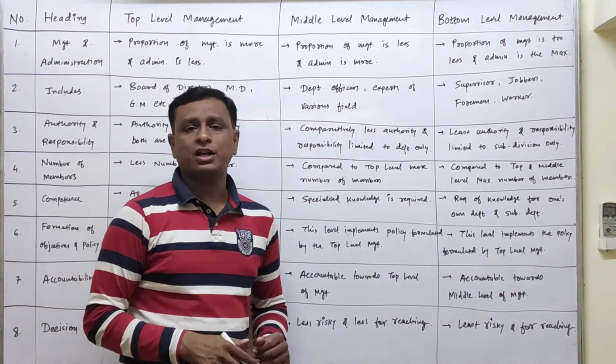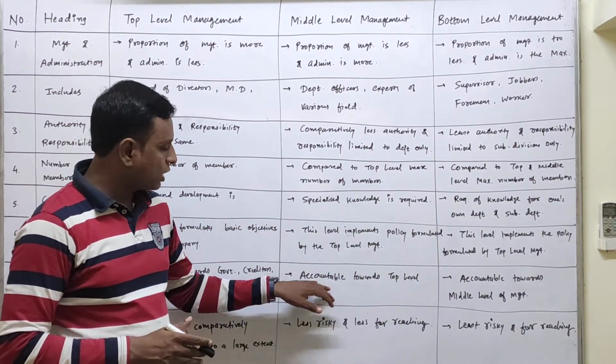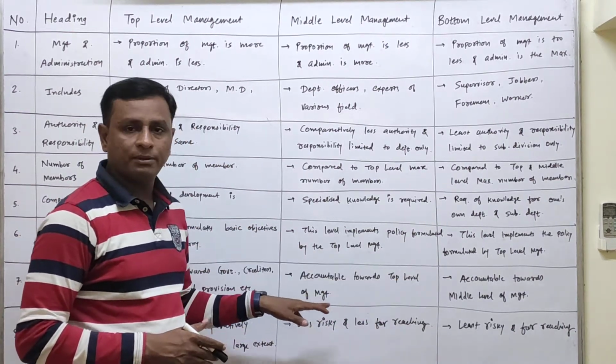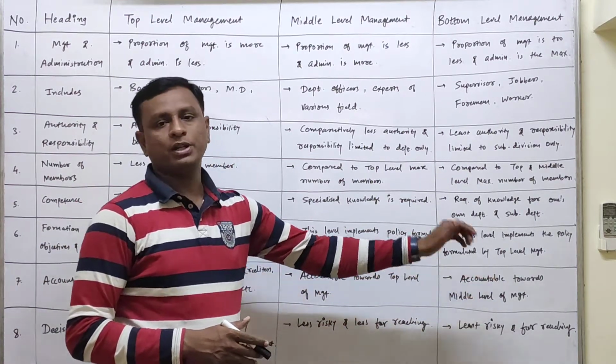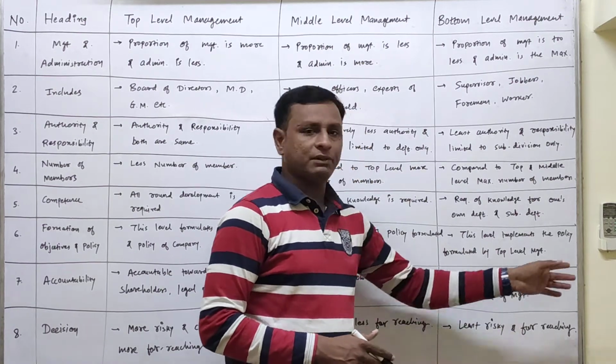Middle level is generally accountable to the top level. They have to give answers to the top level. So accountable towards the top level of management. At the bottom level, accountable to the middle level of management. So accountable towards the middle level of management.